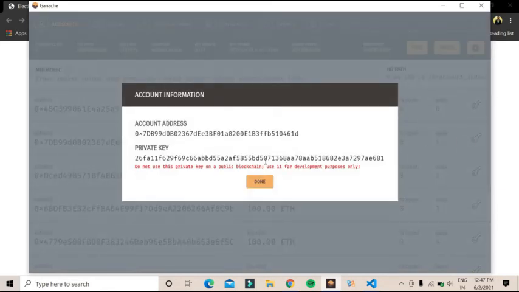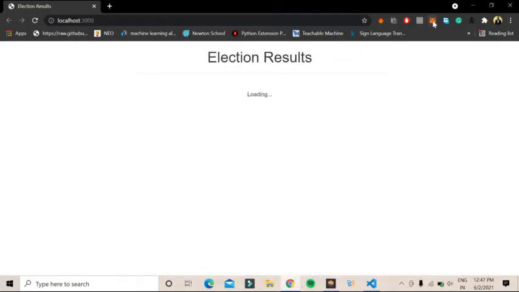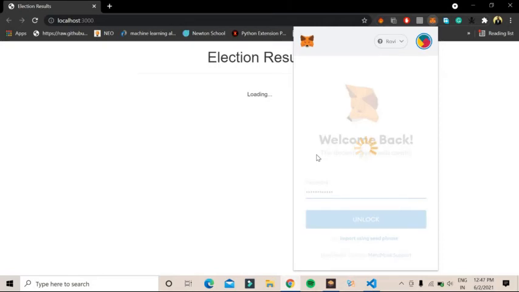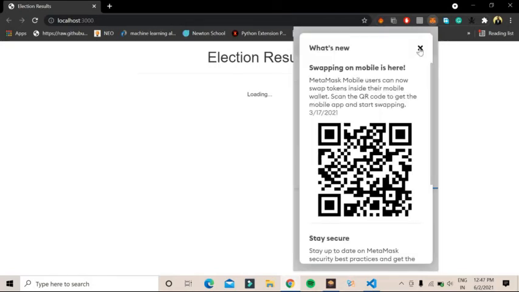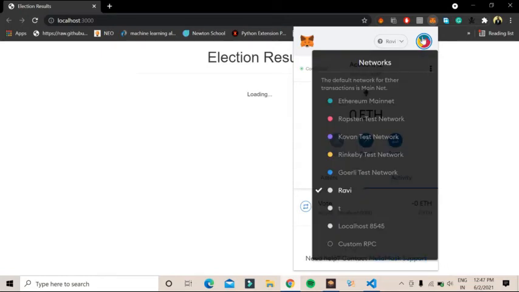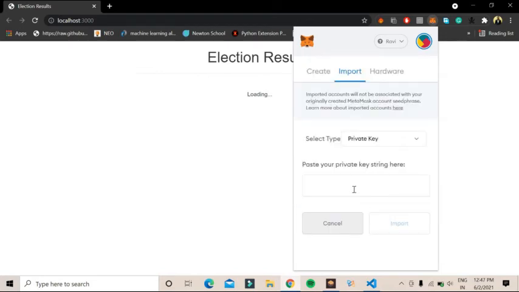So show private key, and then copy this private key. You can either use Control C or copy it from here. Just copy it and go to your MetaMask. Okay, let me put my password there. Yeah, it's working. Just go here on top, and import your account. Import account, paste your private key here, and type import.